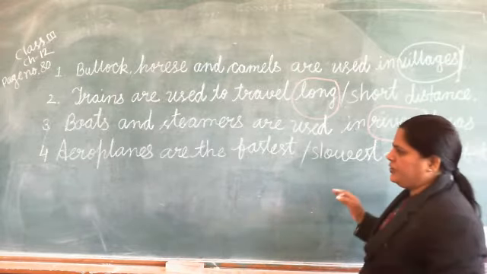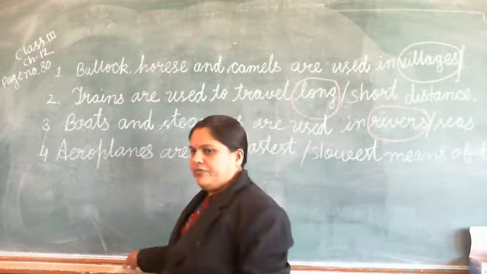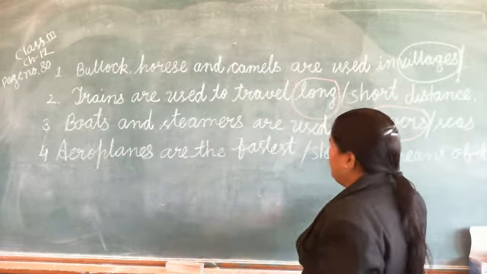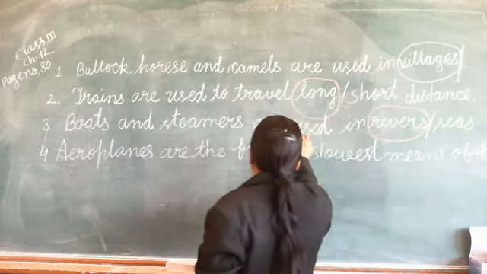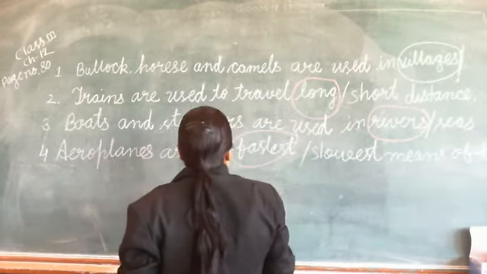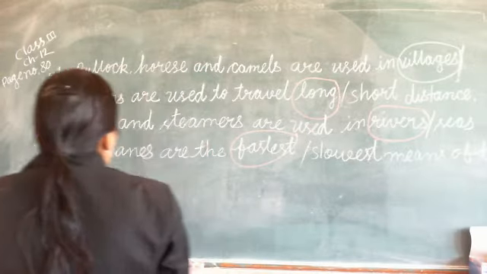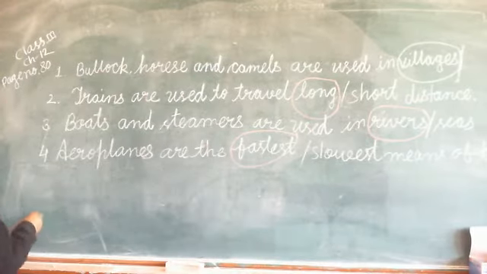Question, if it is not proper, you can note down from the book also. So, aeroplane is the fastest means of transport. Put the circle on the word fastest, F-A-S-T-E-S-T, fastest.